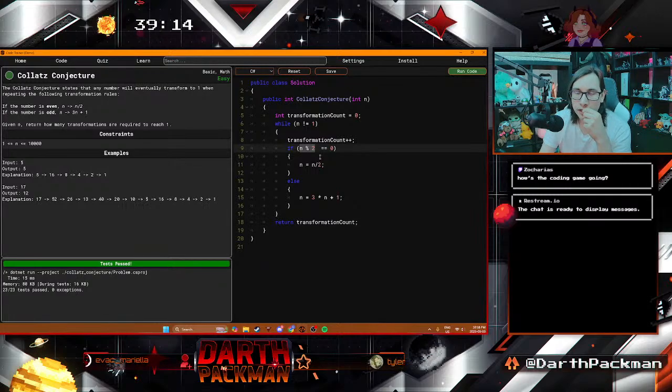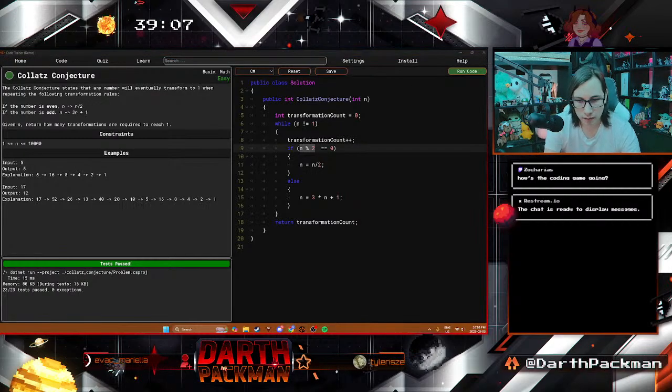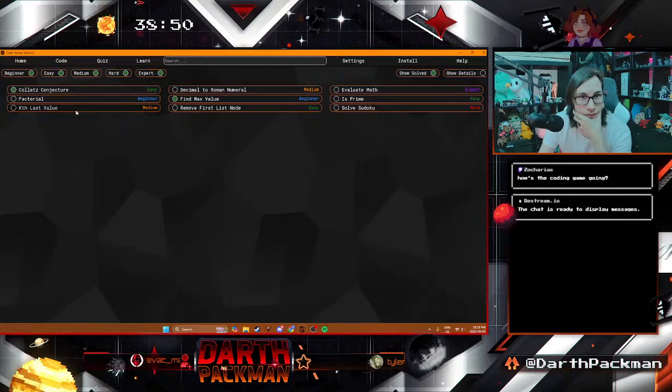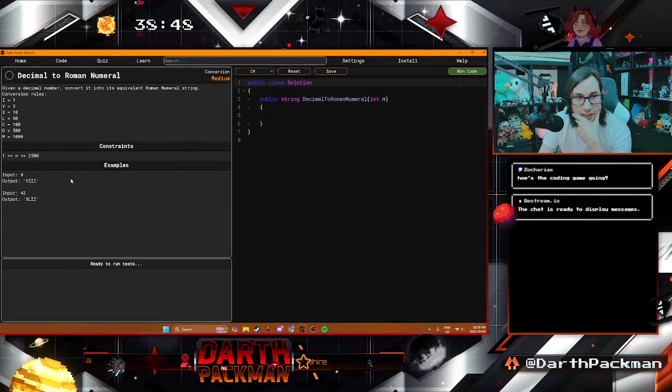Modulos are cool. So if you do, say, 7 modulo 2, you would end up with 1, I believe. 7 modulo 2? Yeah, 1. So it's the remainder. Modulo tells you the remainder, right? So the standard even check is literally just taking the number modulo 2 to see if it's even or not. Makes sense. Okay, so we did that one. This is a daily challenge. Let's try medium here. Decimal to Roman numeral. Okay. That's kind of fun.